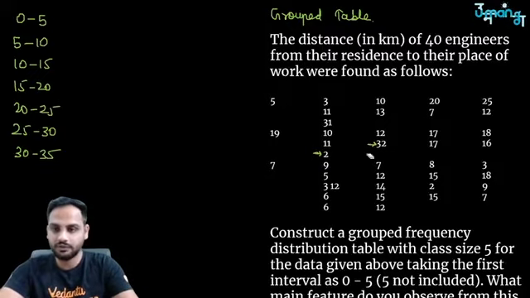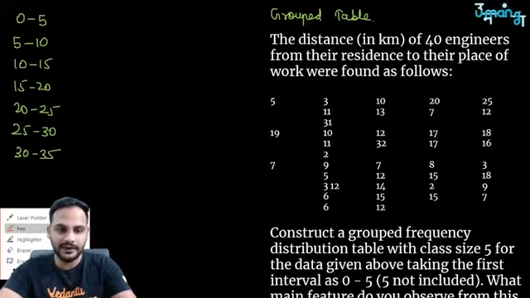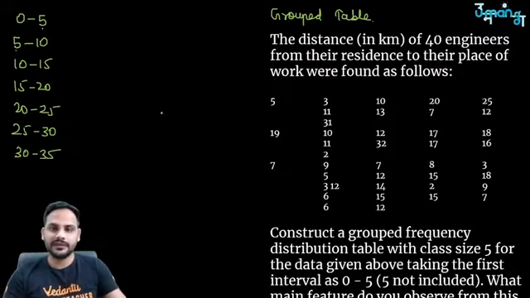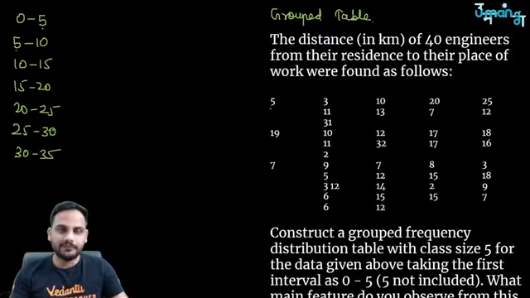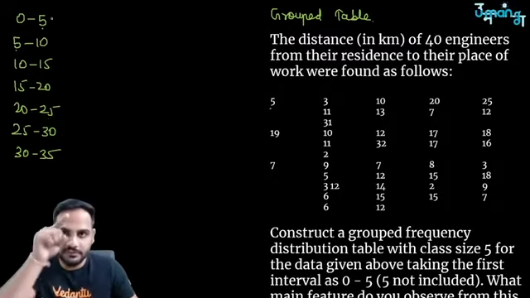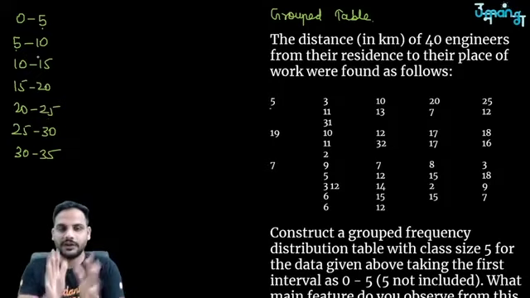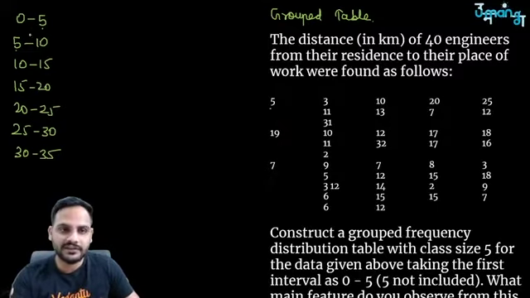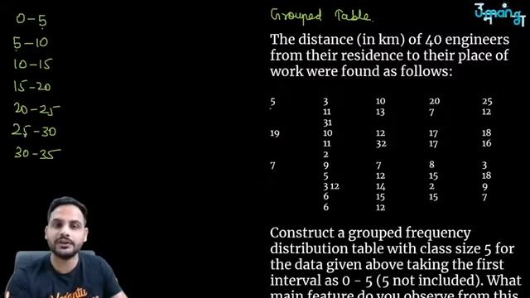value is 32. Now remember beta, whenever we make the groups, the first question which will come to your mind will be: sir, this 5 is present over here and here as well. Suppose a person is living at 5, in which group will I calculate him? Will I calculate him in 0 to 5 or 5 to 10? So always remember beta, whenever this is continuous, it is called continuous data.